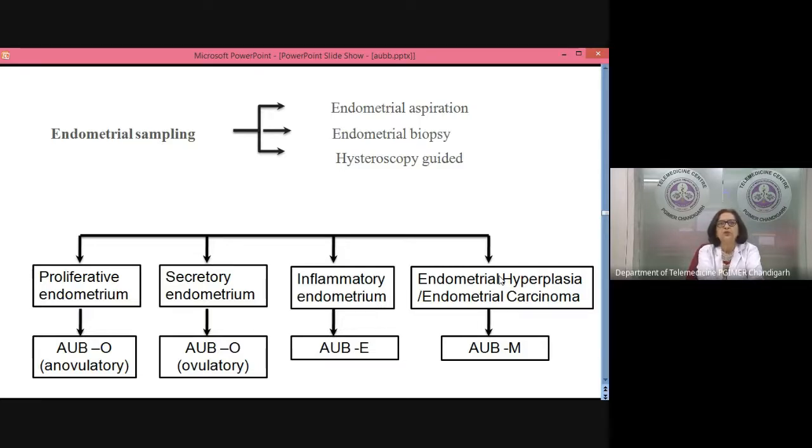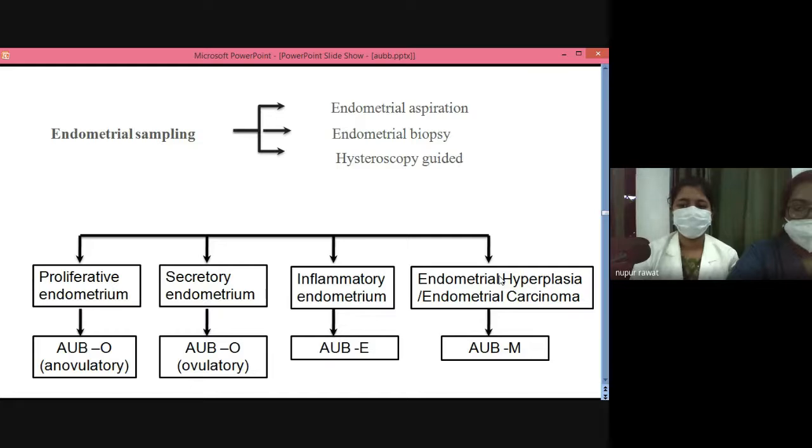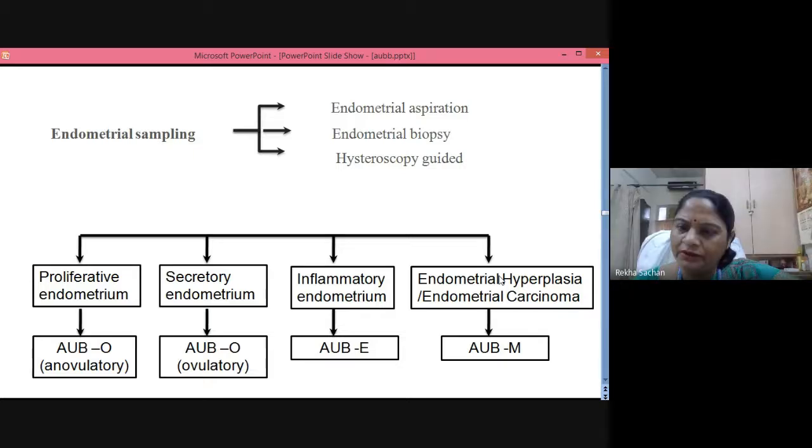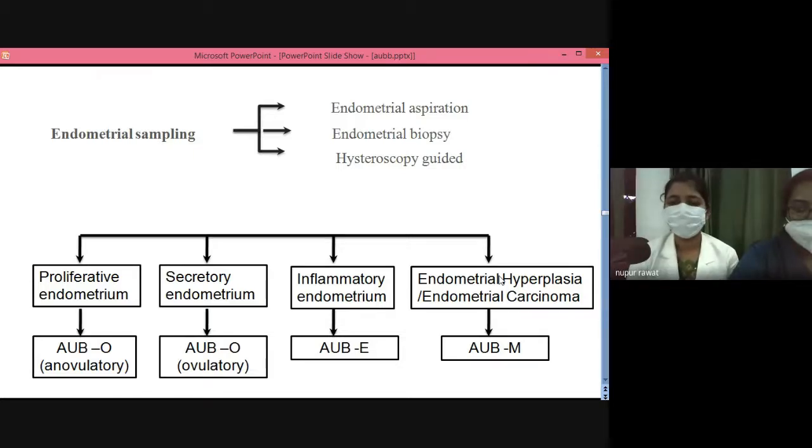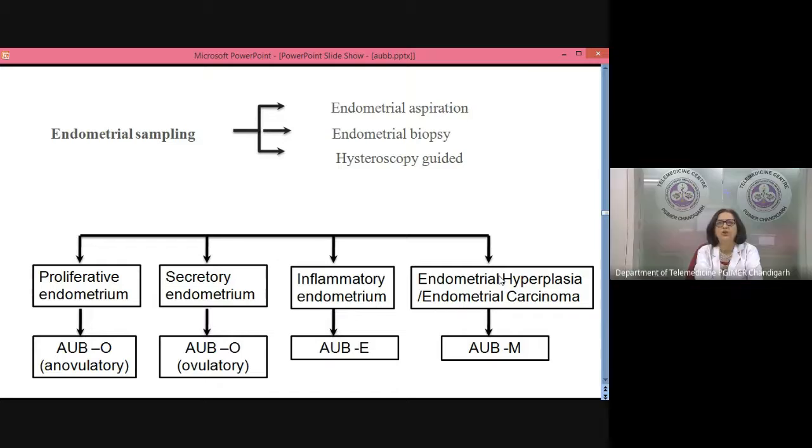So she's come to your OPD. Will you admit this patient? Just curiosity. Yes, ma'am. Why do you want to admit this? Because the patient is hemodynamically unstable. Unstable? Oh, you showed your vitals were fine. Vitally stable, but her lab reports, which include hemoglobin, is 3. Yes, she's severely anemic. That's right. Okay, so you want to admit her. Then you have done an endometrial biopsy. What else will you do for this patient?